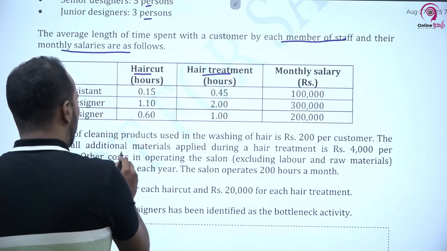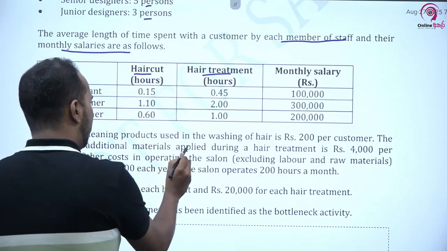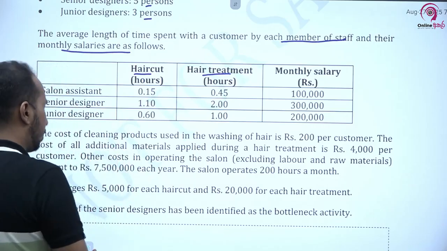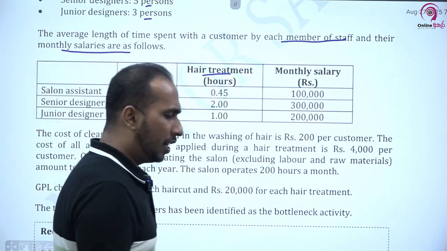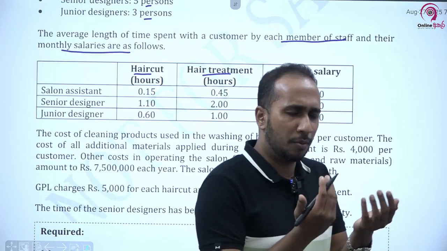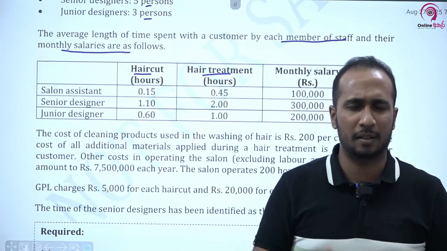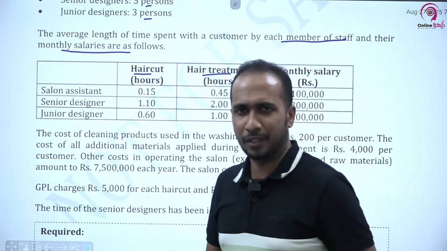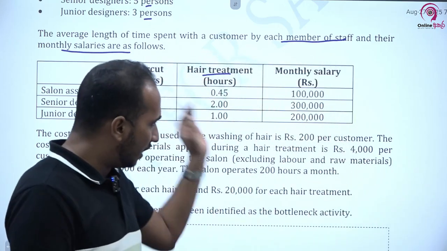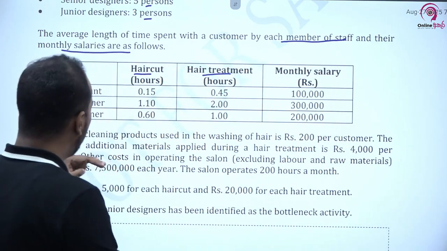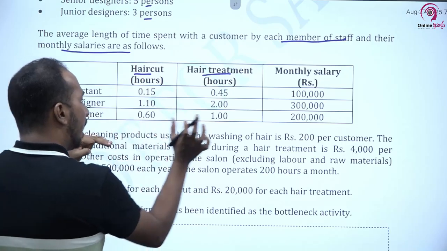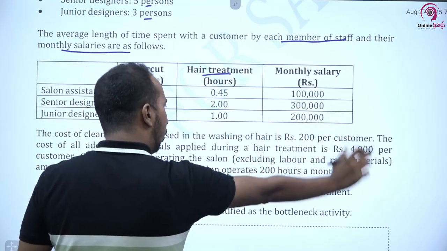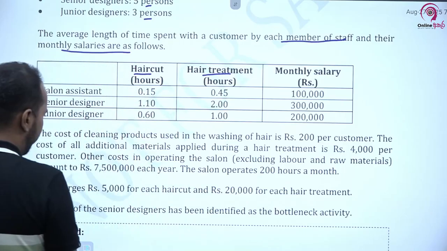The cost of all additional material applied during a hair treatment is rupees 4,000 per customer. When it comes to hair treatment, we may have to use some kind of additional material. I don't know what the additional materials are because I am not an expert in that field. Especially girls may know, right? But they are using some additional material for hair treatment. That is a product, hair treatment, and the cost is 4,000 per customer.